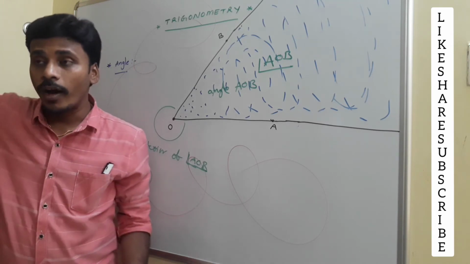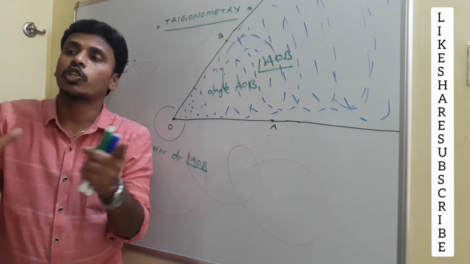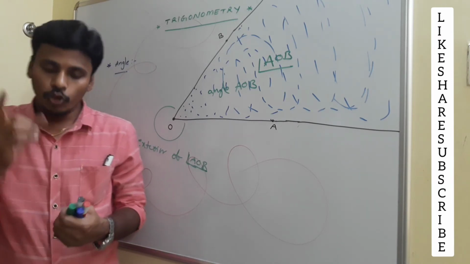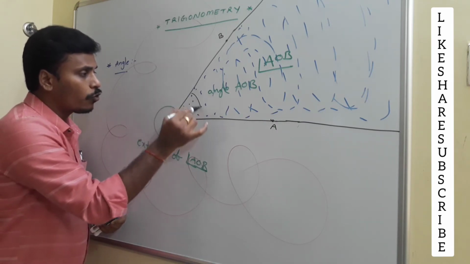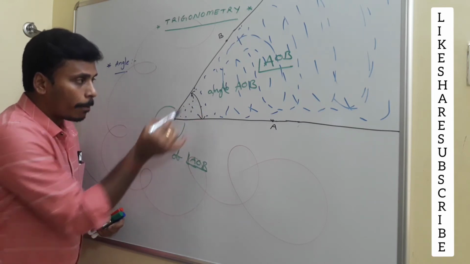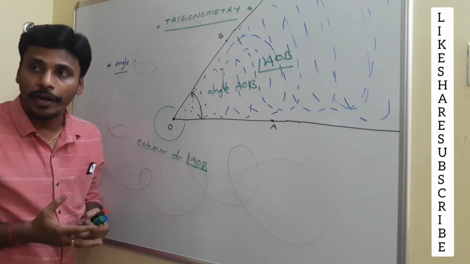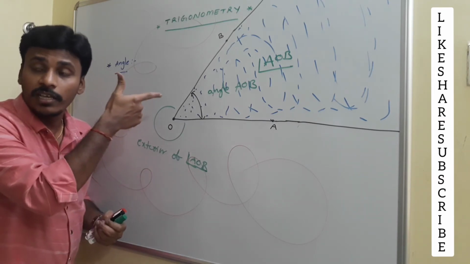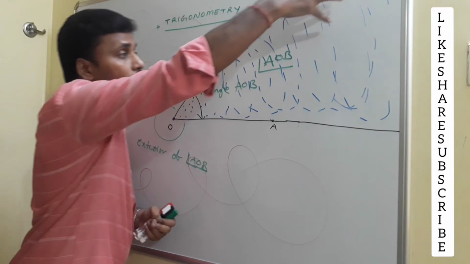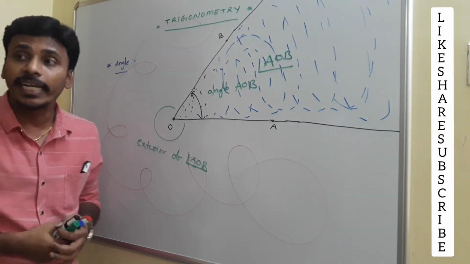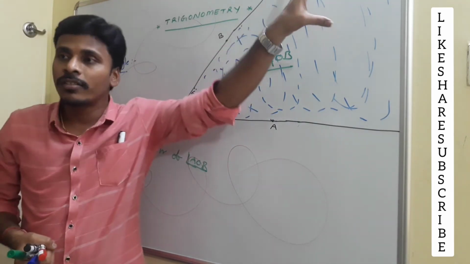Right? So, for our imagination, once again I am stressing that an angle is nothing but a collection of points. Show me an angle. Many of you draw like this and say it is an angle. But this is not an angle. Angle is the points. How many points? Infinite number of points. Show me all those infinite points. See here, this is the collection of infinite points, and all these infinite points will make one angle, and we notate it as angle AOB. Angle AOB is just a notation, but the definition is the collection of all those infinite points.